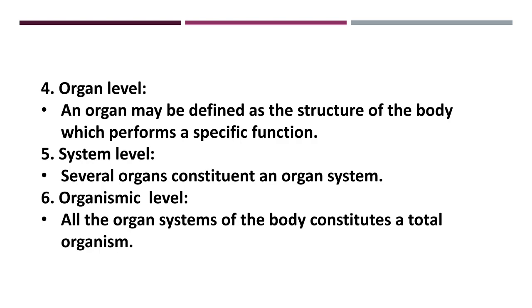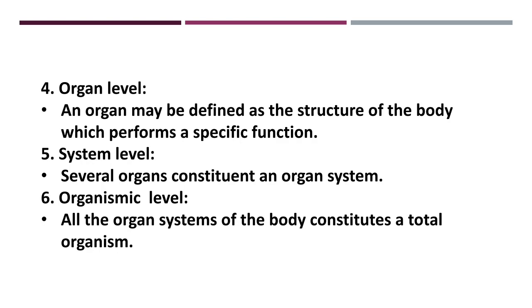Fifth one, system level. At the system level, several organs constitute an organ system. For example, the circulatory system is one of the systems which helps to circulate fluid in our body. This system helps to circulate the blood as well as other fluids with the presence of organs like the heart and blood vessels. When they work together, it becomes a system.